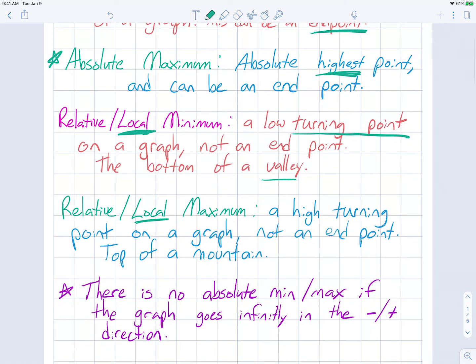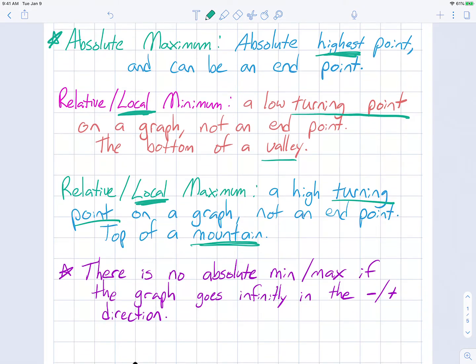The relative or local maximum is a high turning point on a graph. Again, not an endpoint, because it doesn't turn at an endpoint, it ends. And it looks like the top of a mountain. So you're looking for bottoms of valleys and tops of mountains for the local minimum and maximum.